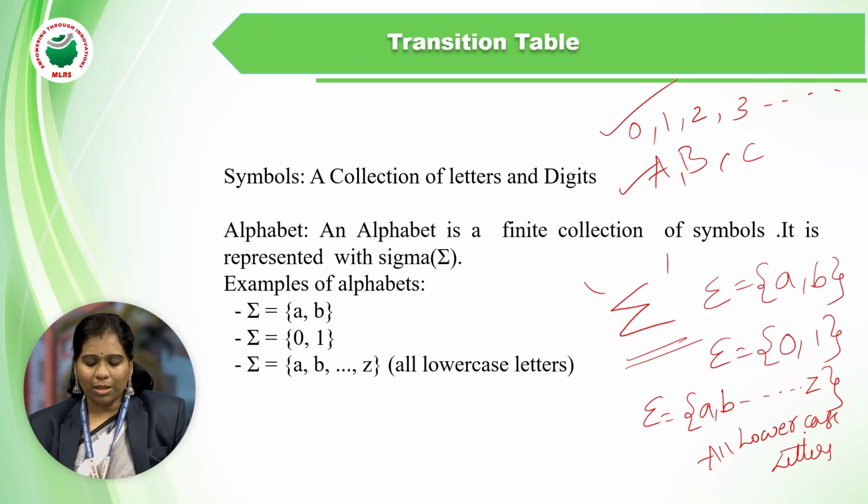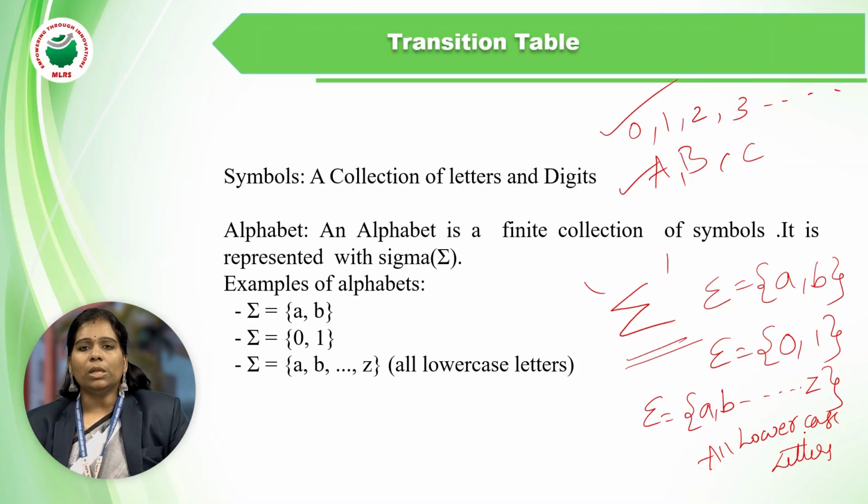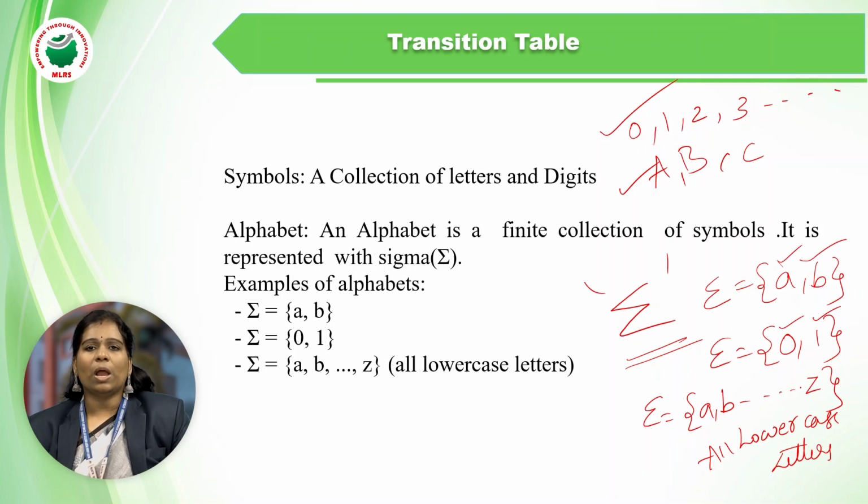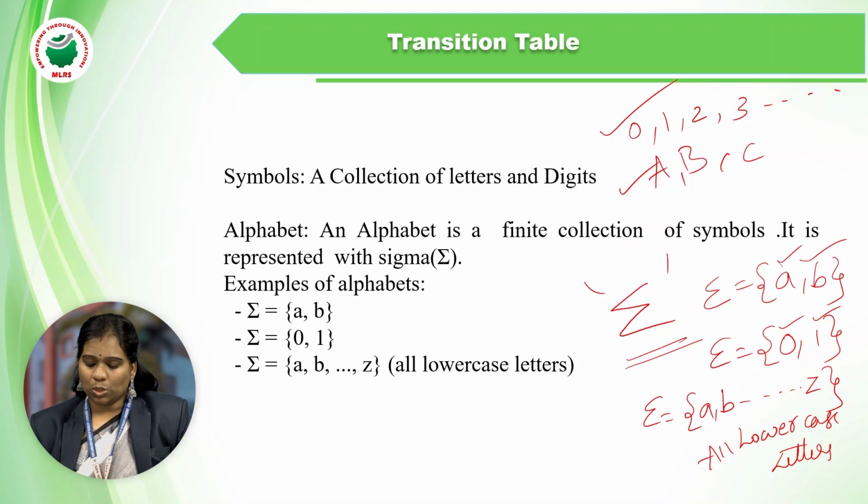In FLAT we use only 0 and 1, which are binary strings. The 0 comma 1 and A comma B, given in curly brackets, is known as a set.